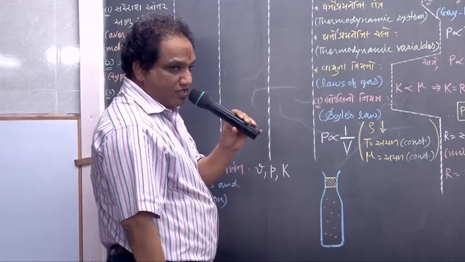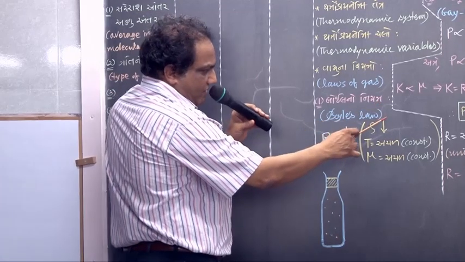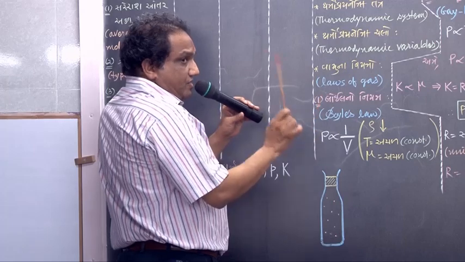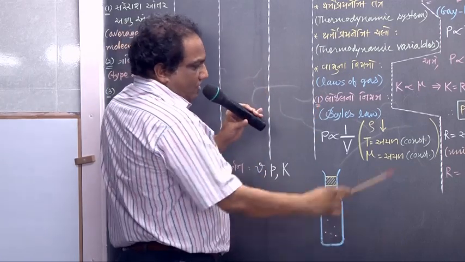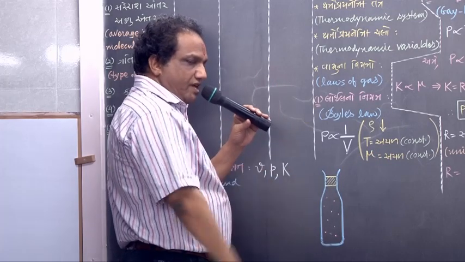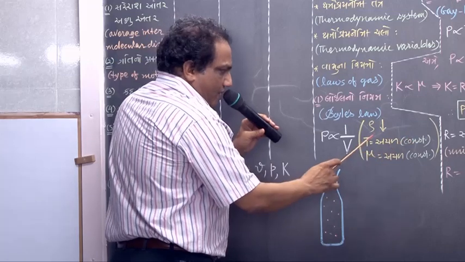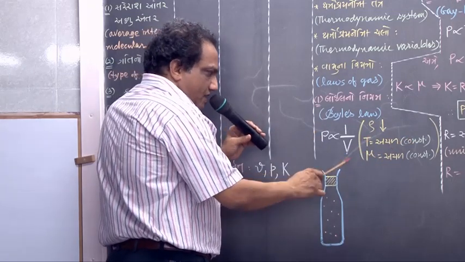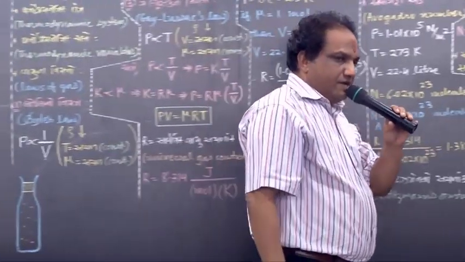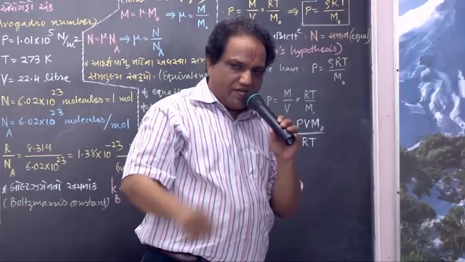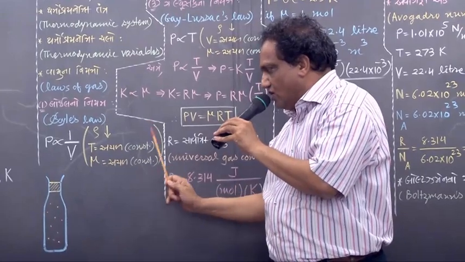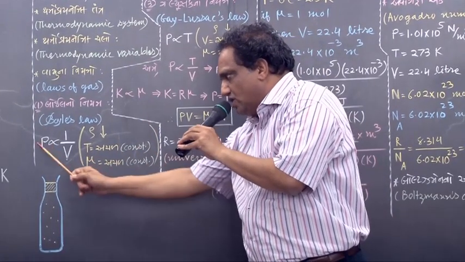In words, how will you give the statement? At sufficiently low density, the pressure exerted by a given quantity of gas, a fixed amount of gas, at constant temperature is inversely proportional to its volume.